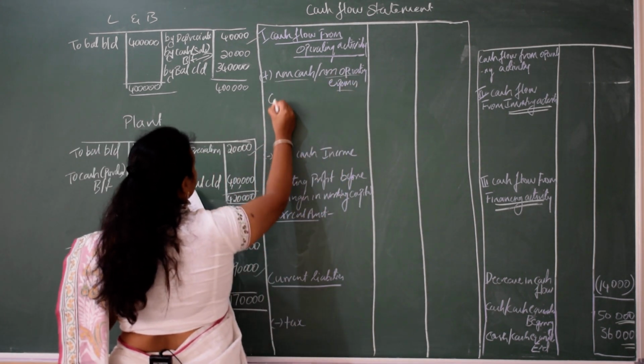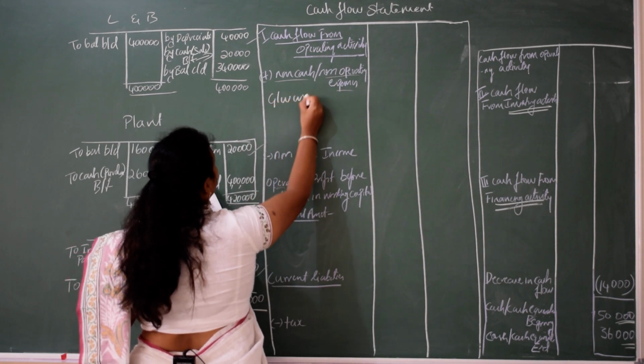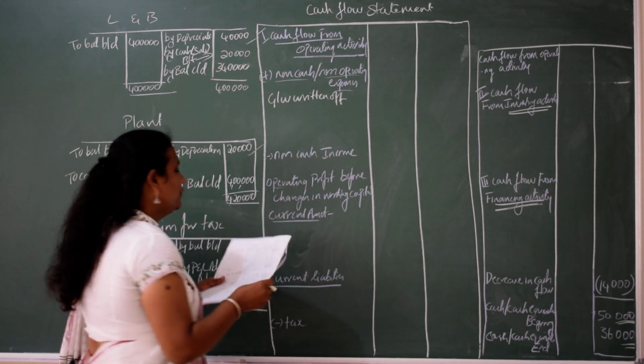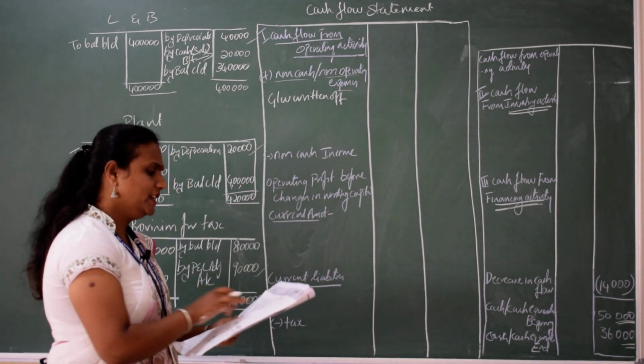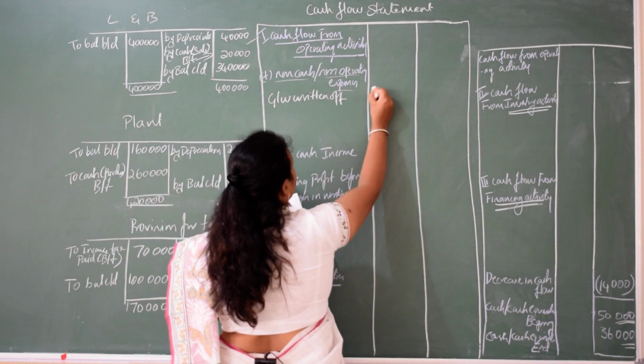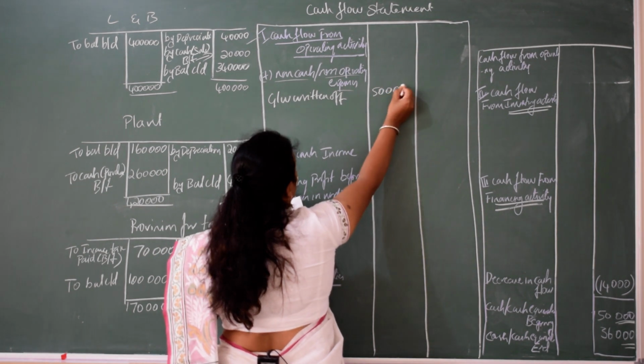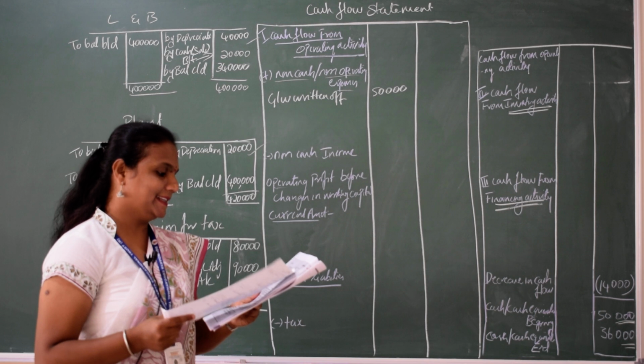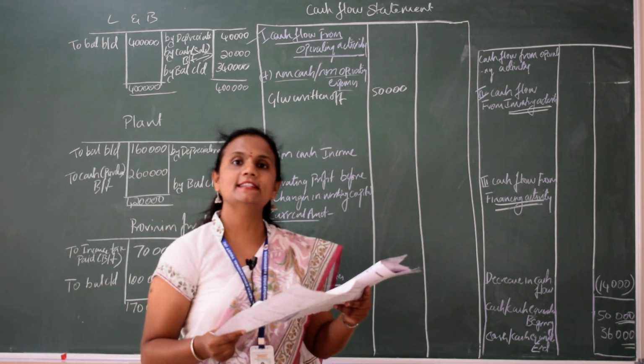Say goodwill written off. By how much is goodwill written off? The goodwill is written off by 50,000. Goodwill written off 50,000. Next, which is the next asset you have?